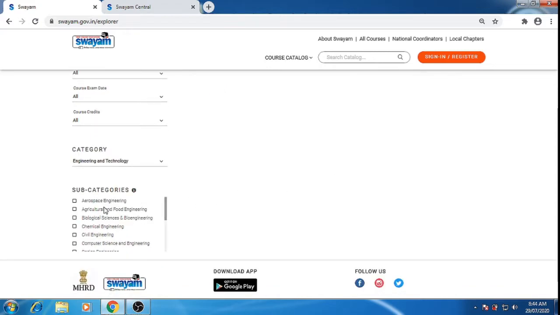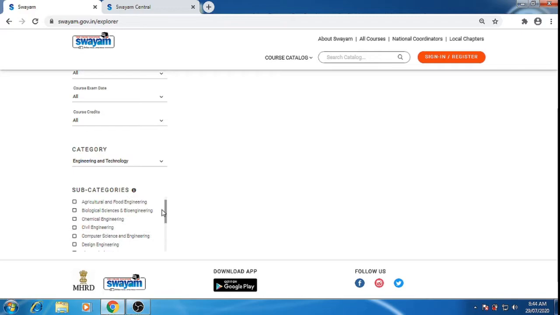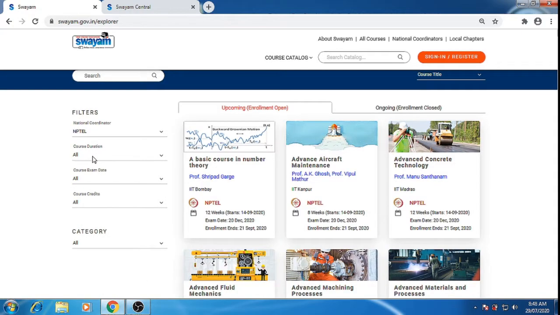Here again we have subcategories, that is the branches, for example civil engineering, computer science and engineering, design engineering, agricultural, bio. We can also sort the list by course duration, in weeks 4, 6, 8, 12. Till now, 12 week courses are available on NPTEL. We can sort the courses according to exam date and course credits also.